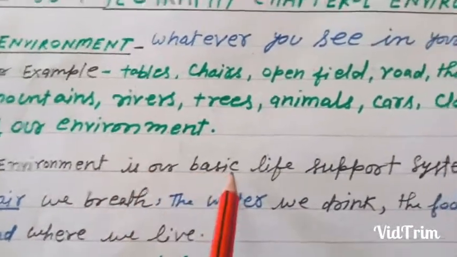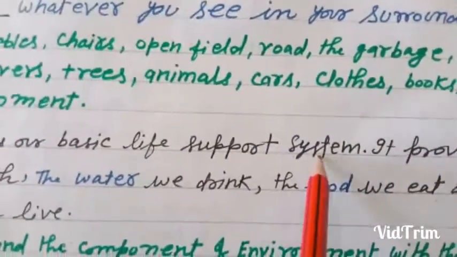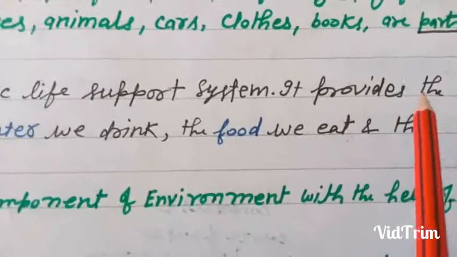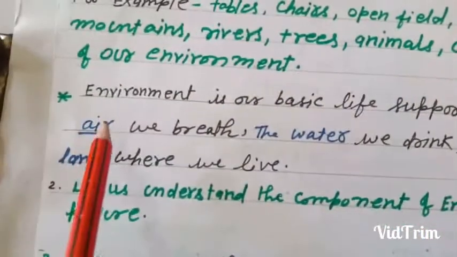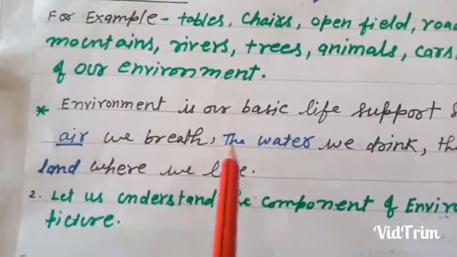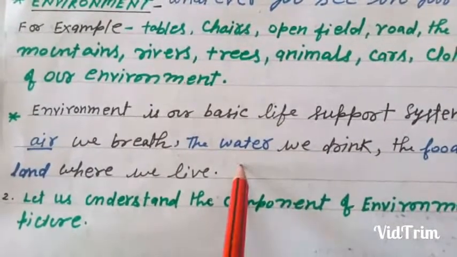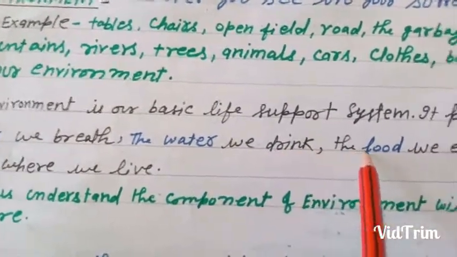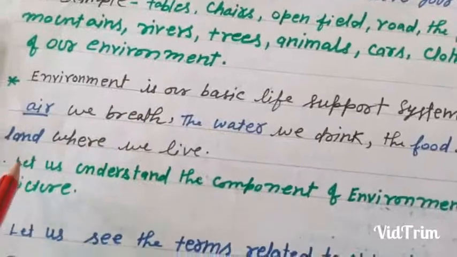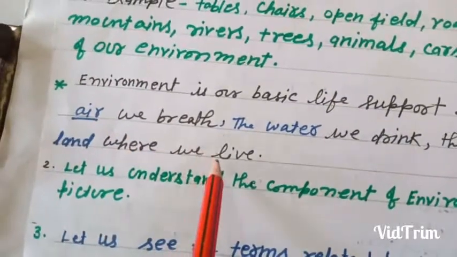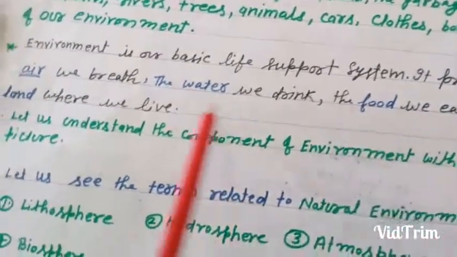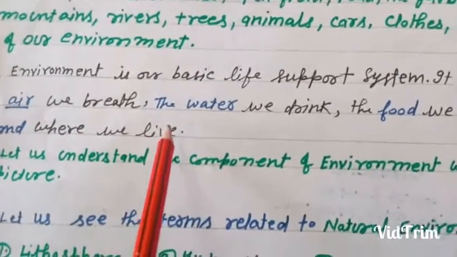Environment is our basic life support system. It provides the air we breathe, the water we drink, the food we eat, and the land where we live. So the air, the water, the food and the land, these are provided by our environment.